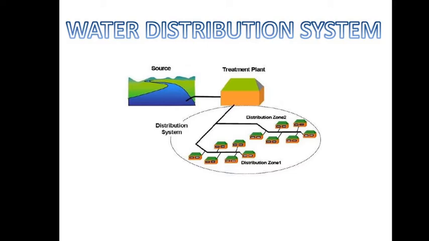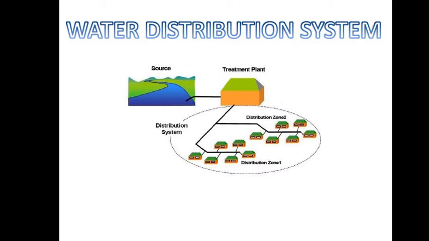This water distribution system has different types. First, the gravitational system, then the direct system, and the third one is the combined system. That means gravitational system, direct pumping, and combined system. In the gravitational system, the water from the treatment plant is supplied by gravitation into the distribution system, or from the treatment plant to the distribution center by gravity, taking advantage of the sloping terrain. It is a reliable and low cost system.